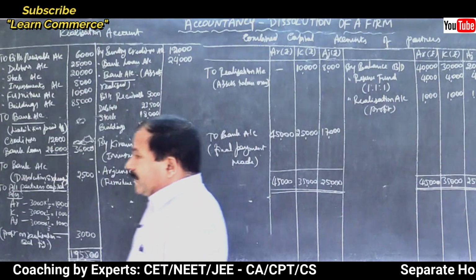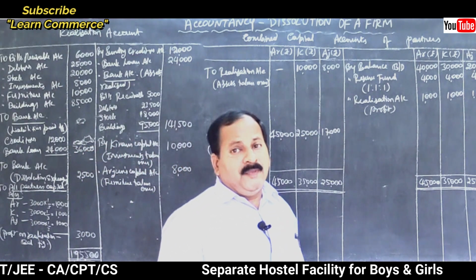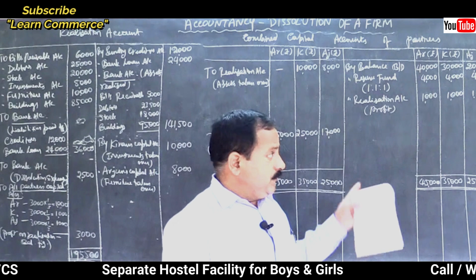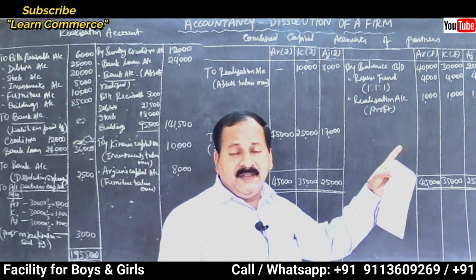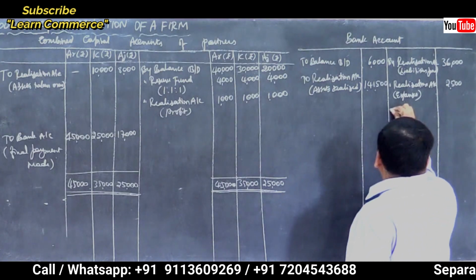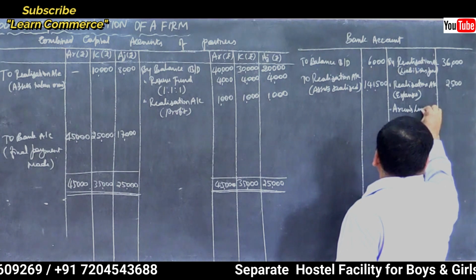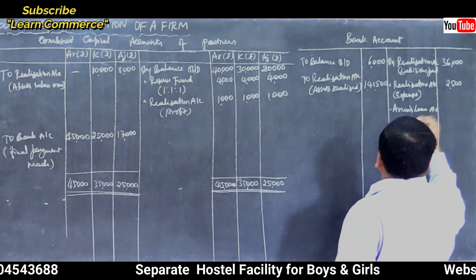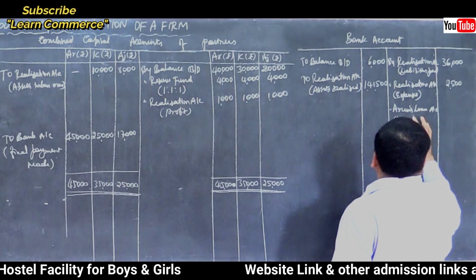Then there is a loan of the partner. I told you loan should be repaid before paying their capital balances. Now before making capital balances payment, repay the loan of Arun, right? Arun's loan account, loan repaid.